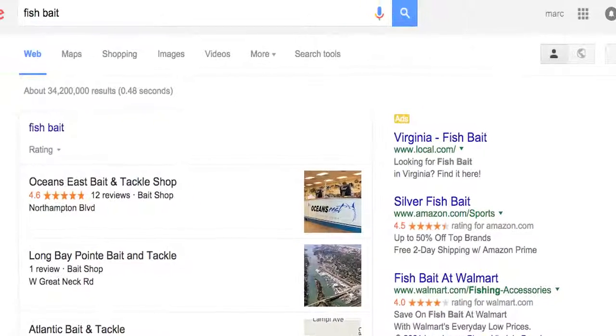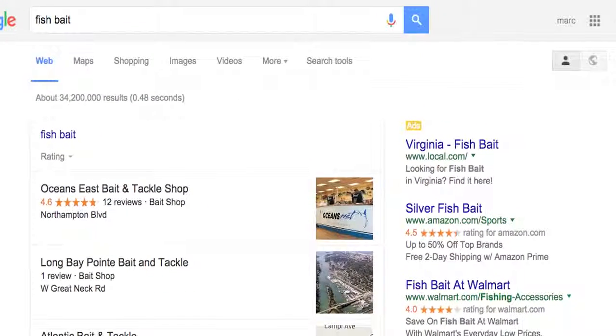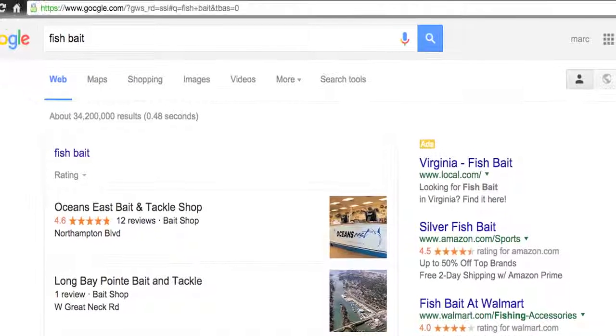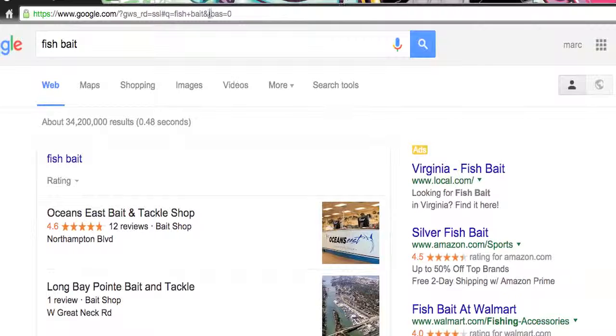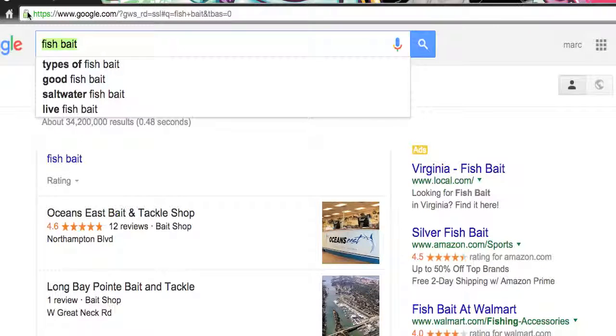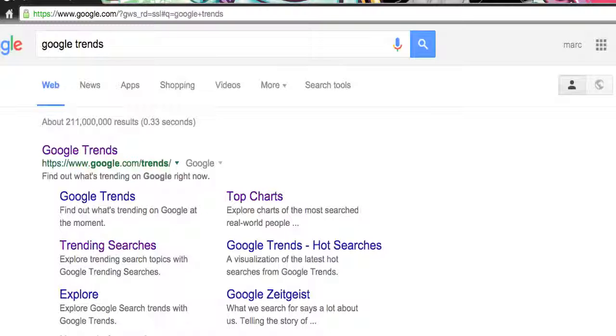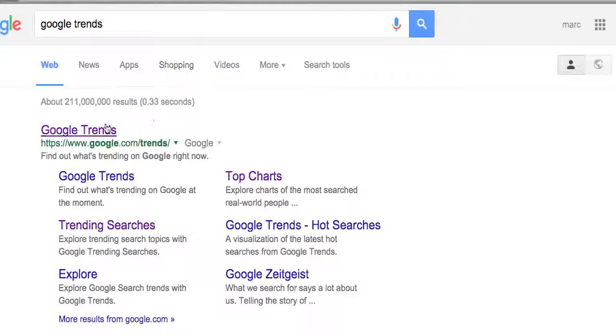So that's just on the Google side of things. But we also have some other areas that Google provides us that we can also use. It's actually not an area, but a website of Google's, and it's called Google Trends. Okay, so here's Google Trends right here. You can see it's google.com/trends. But I'm going to go right to the page.